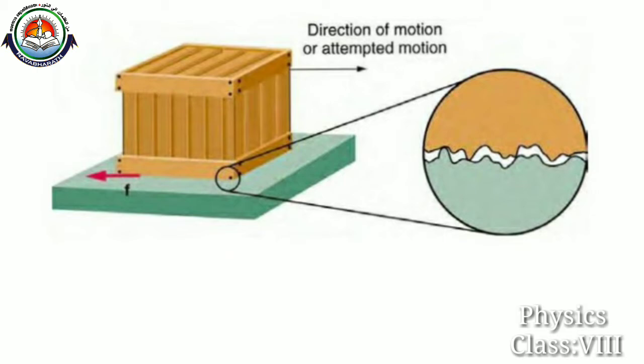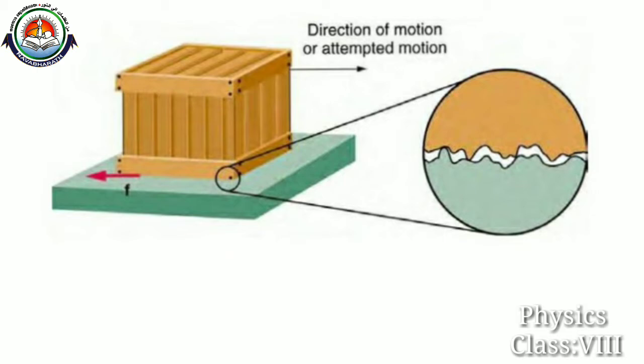When we move the wooden block over this green surface, there will be interlocking between the valleys and hills. This interlocking creates a frictional force between them. But if the applied force is more than the frictional force, we can pull or push that object over the green block. Are you clear?